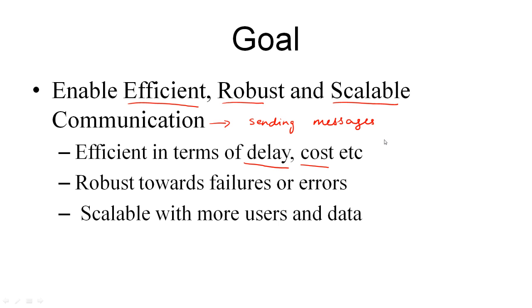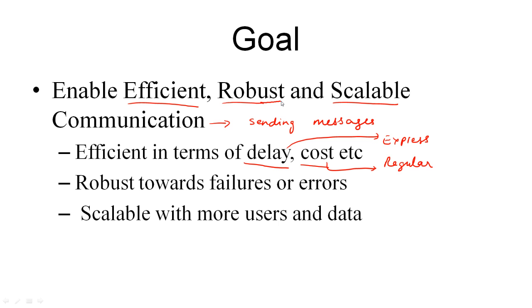For example, in the postal system, you have express mail, which provides the fastest service, and you have regular mail, which provides the cheapest service. So postal system provides both features. Can you think of any other efficiency metric? So energy could be another efficiency metric, that is send the message by consuming the least possible energy.